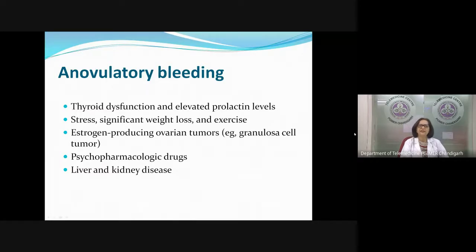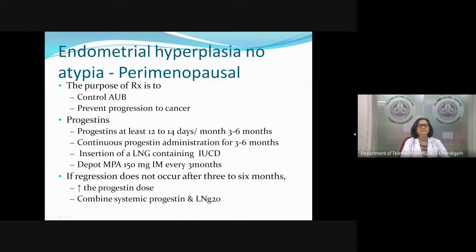She has no stress, weight loss, or excessive exercise, or we should look for any estrogen producing ovarian tumor which is causing anovulation, or she's on some drugs, or any other systemic disease which is leading to anovulation. So endometrial biopsy is telling us that she's anovulatory. We could have a look once more to see that we are not missing any other cause of anovulation, and then we will treat according to what the report is.